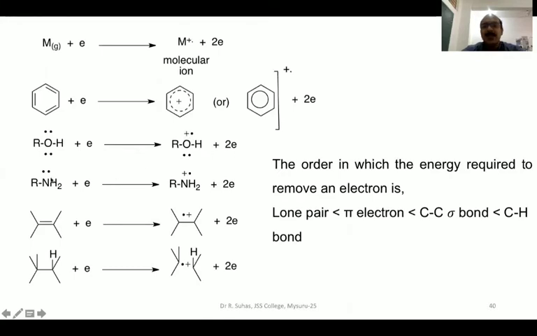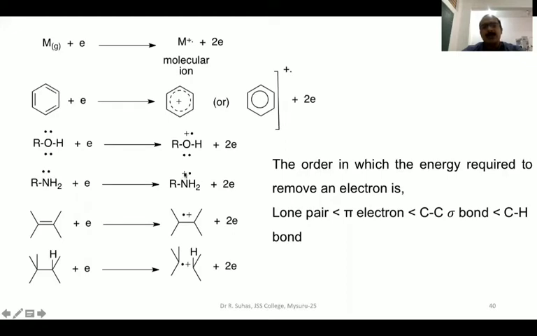What if it is an amine? Say this is a primary amine. Amines will have nitrogen as the heteroatom. Even the nitrogen will have a lone pair of electrons. When you bombard that with sufficiently energetic electrons, one of the electrons is lost. Here there are two electrons on the nitrogen.